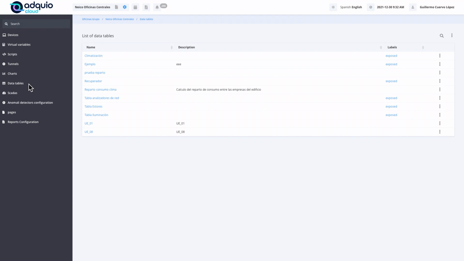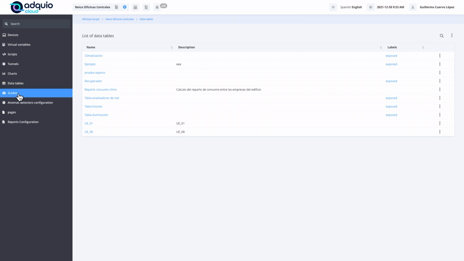Data tables. In data tables, we will configure interactive data tables, which means that they can show data both in real time, which comes from the facilities, as well as historical data. It can even be real-time data that allows us to act on it in the report itself, by clicking and changing a set temperature, changing the status of lights, etc.